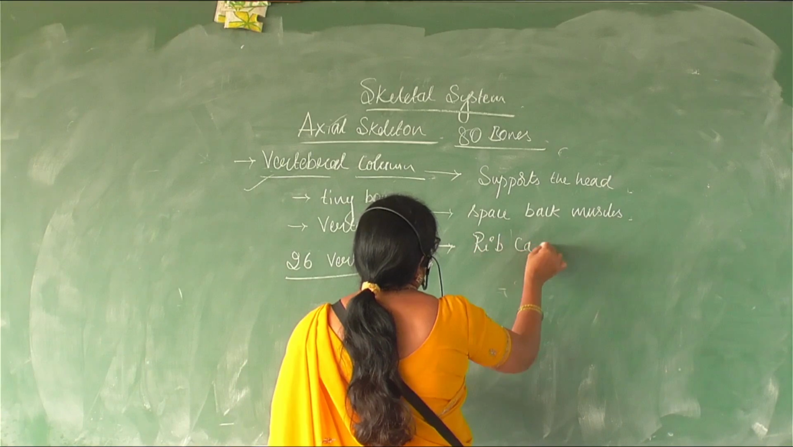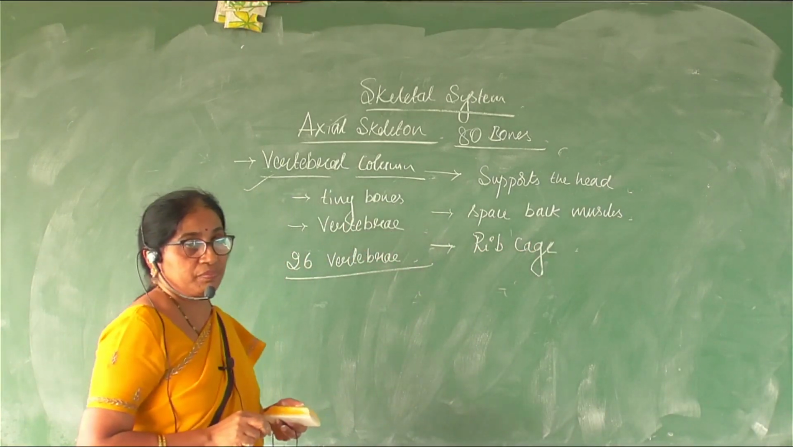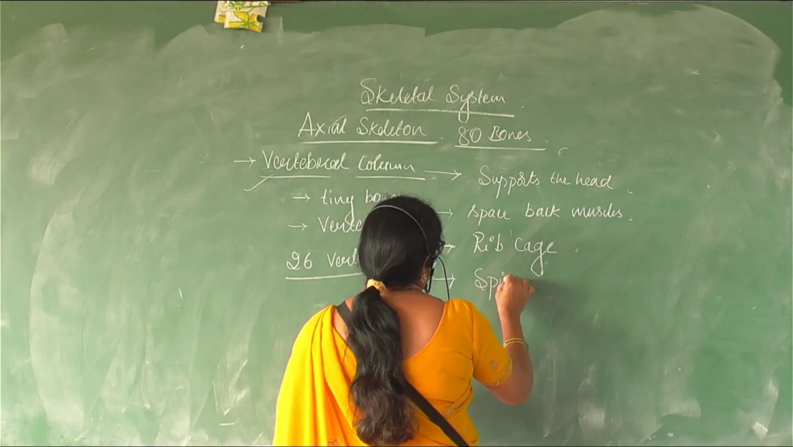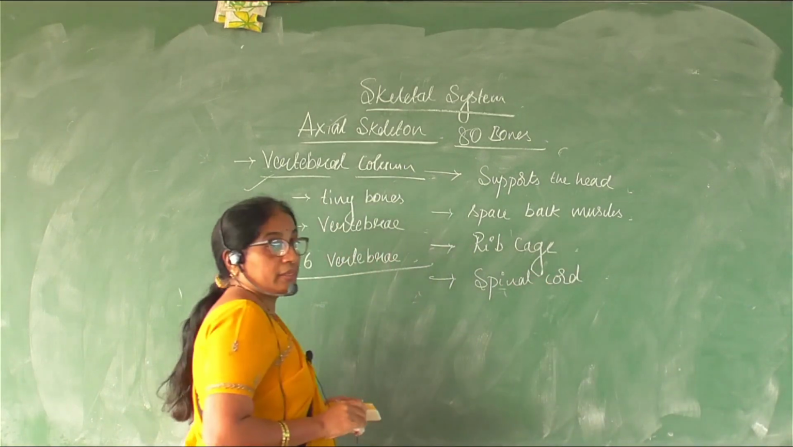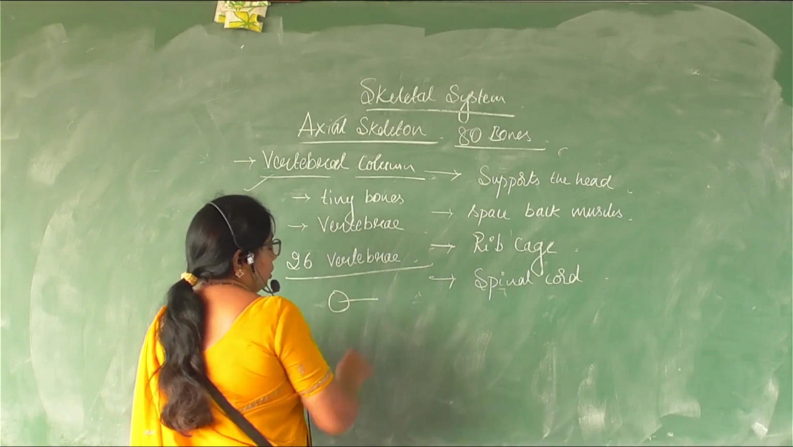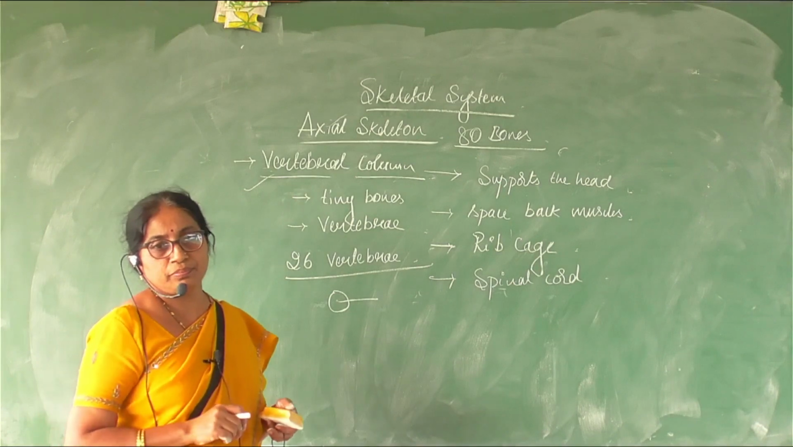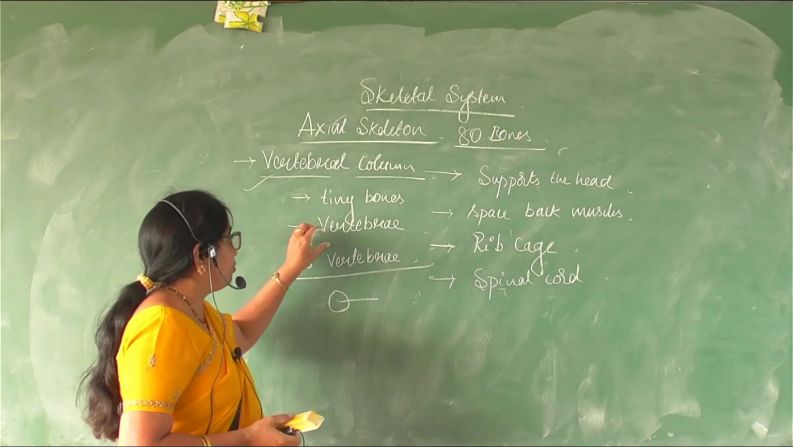It is also supporting the rib cage. It is also protecting the spinal cord. These vertebrae at the center have a small canal, and through this canal passes our spinal cord. Our spinal cord passes through this canal of each vertebra.